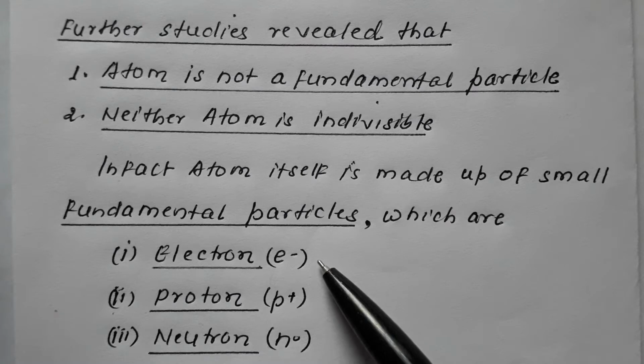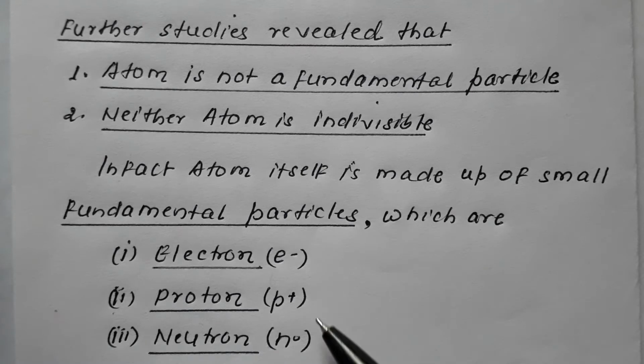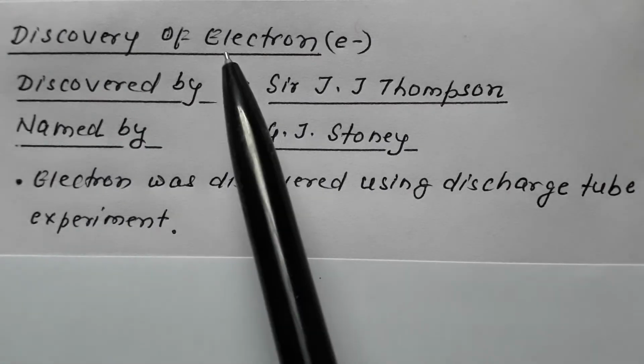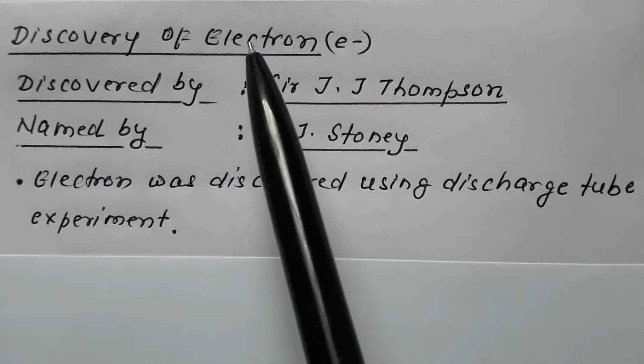So how did we come to know that atom contains these particles? This unit, atomic structure, deals with going into the detail of how we came to know how an atom looks like, which kind of particles it is made up of. So this unit deals with all these details of the structure of an atom. First we begin with the discovery of electron.